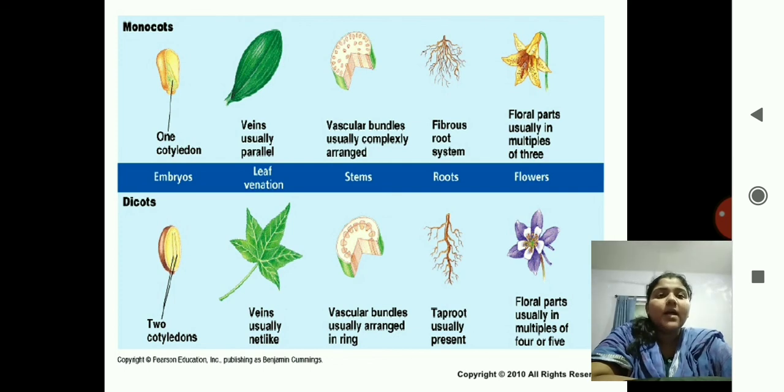They are scattered. But in dicots they are usually arranged in a ring. Next is root. In monocots the root system is a fibrous root system, and in dicot it is a taproot system. And in flowers the floral parts are in multiples of 3 in monocots, and in dicots in multiples of 4 or 5.